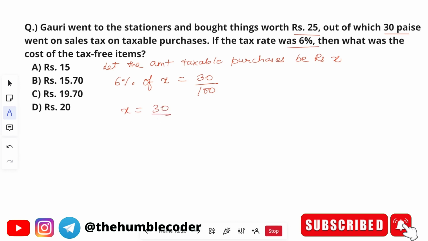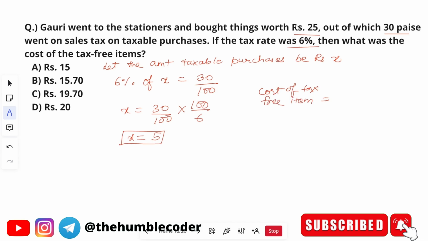So we will get 30/100 multiplied by 100/6. Okay, 6% I have taken there, so 100/6. Solving it, we will get the X value as 5. Okay, now this is not our answer. See, what we are asked is the cost of the tax-free item, right? Tax-free item. So what is the cost of the tax-free item?